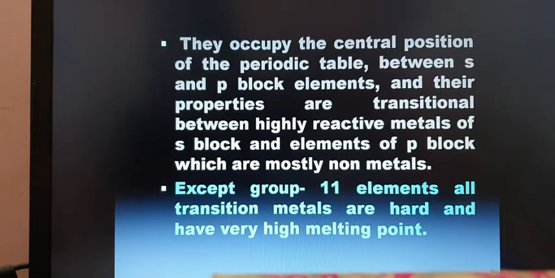Except group 11 elements, copper, silver, gold and roentgenium, all transition metals are hard and have very high melting points due to high interatomic attraction, crystalline solid.